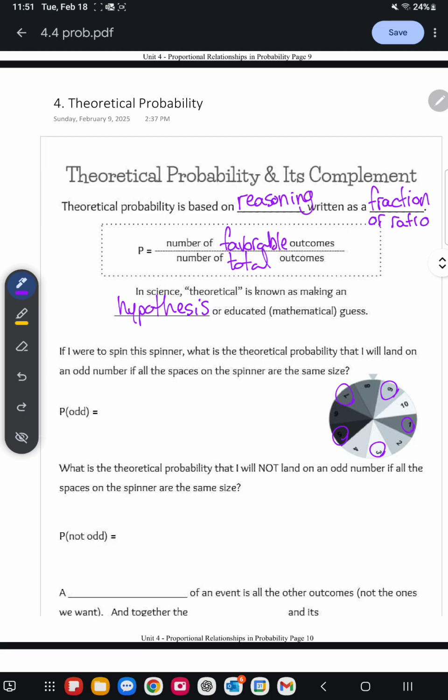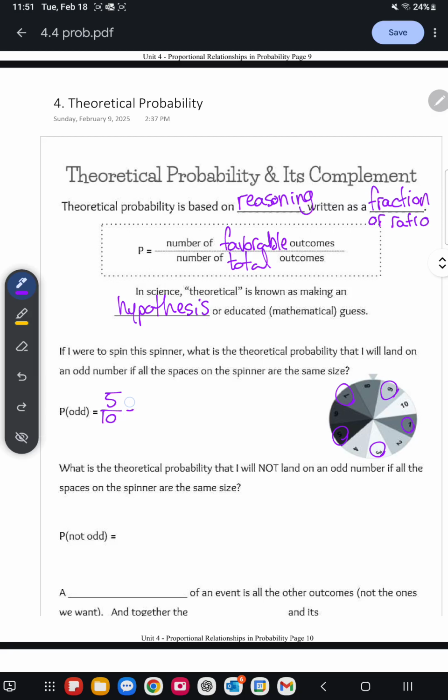And then so I know 5 is my favorable. That's my numerator. Total, there are 10 total. The biggest number on there is 10. However, at this point, I need to go through and I need to simplify that fraction if I can.